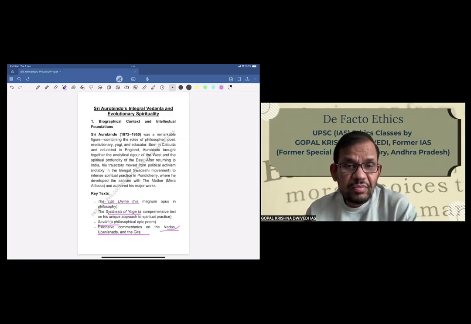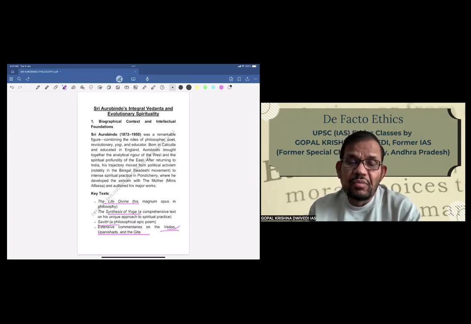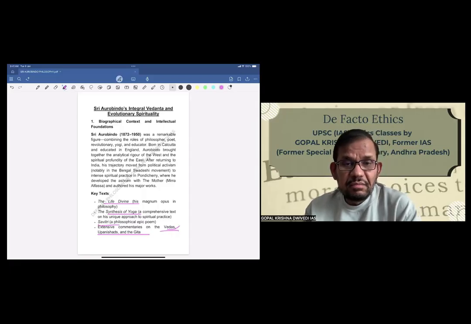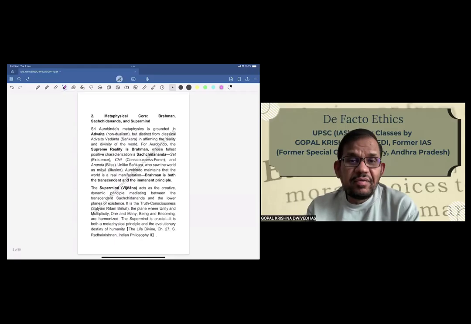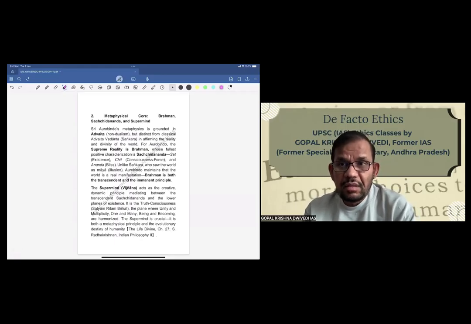Mostly, The Life Divine is quoted for references as far as Sri Aurobindo is concerned. Now let us see what his metaphysics was, how he borrowed heavily from Vedanta philosophy, and how he built up his own philosophy.